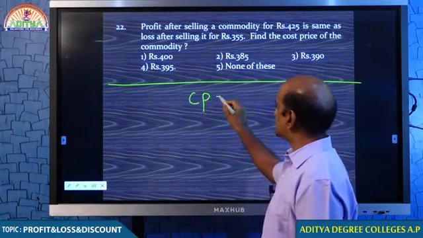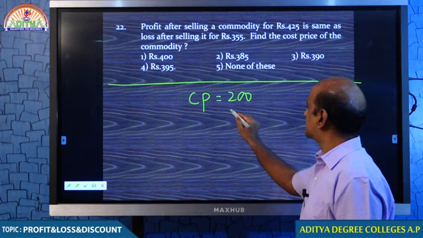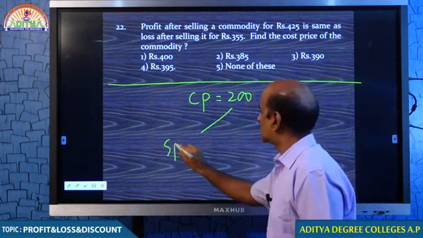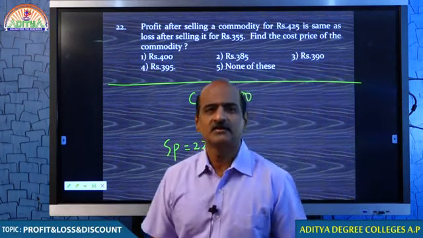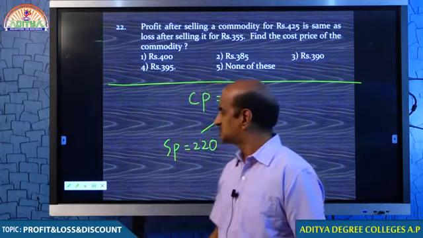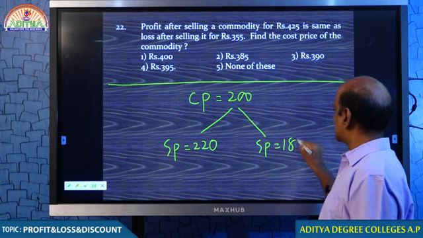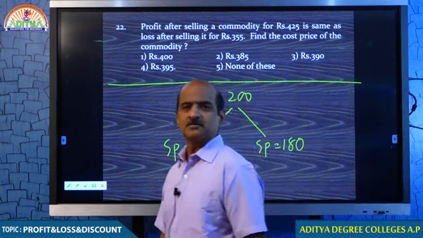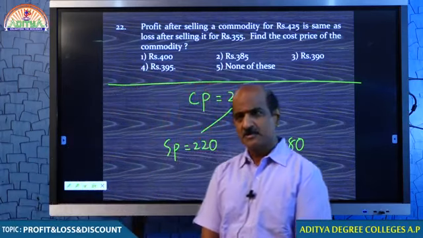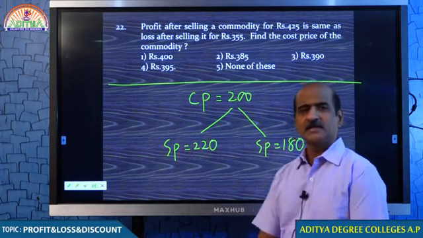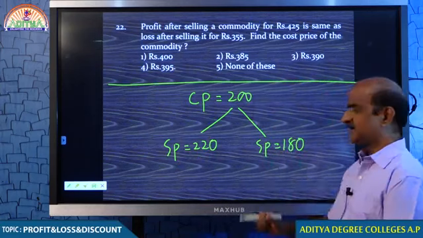If I purchase an article for 200 rupees, and I sell the article for 220, I must be getting a profit of 20 rupees. Am I clear to you? If I sell the article for 180 rupees, I must be losing 20 rupees. Am I clear to you? If I sell it for 220, I am getting a profit of 20. If I sell it for 180, I am losing 20.